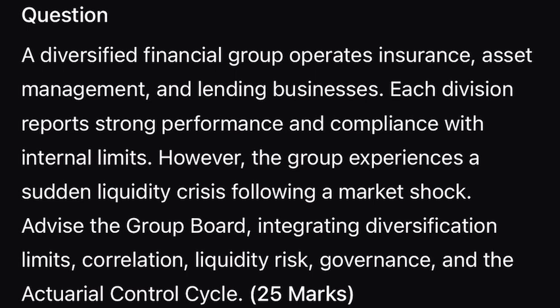4. Governance and the 3 lines of defense. The group board failed in its governance role by allowing local optimization. Each division managed its own risk, but nobody managed the joint tail. The second line of defense, group risk, should have performed reverse stress testing.